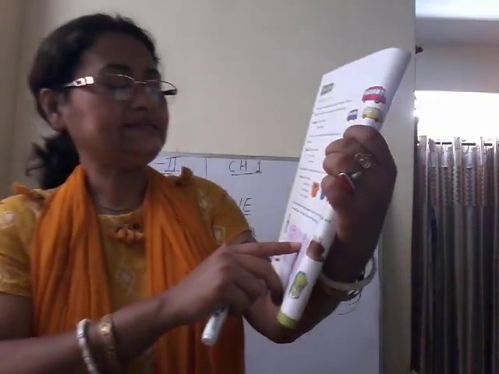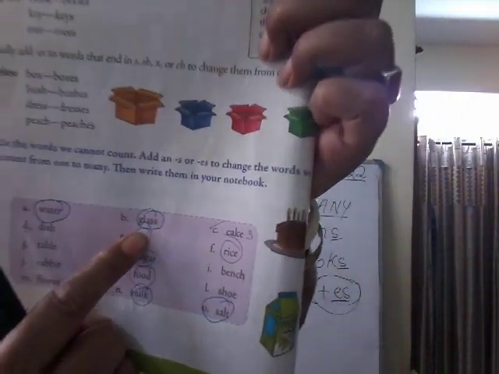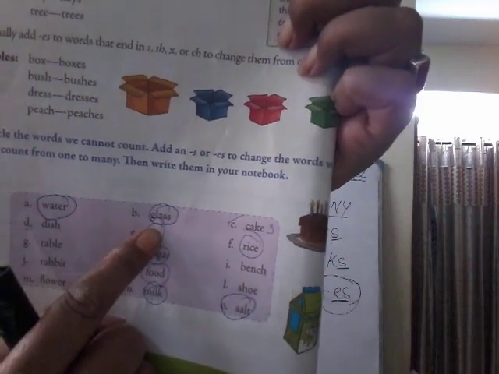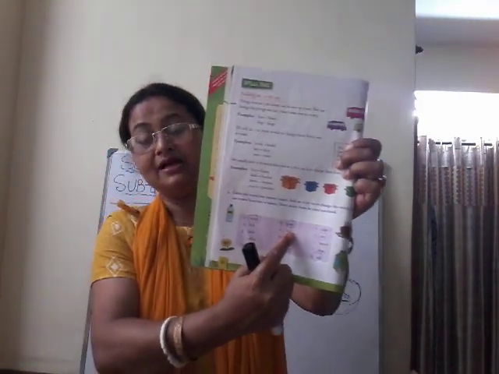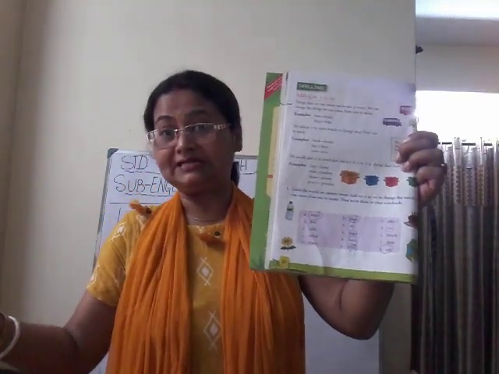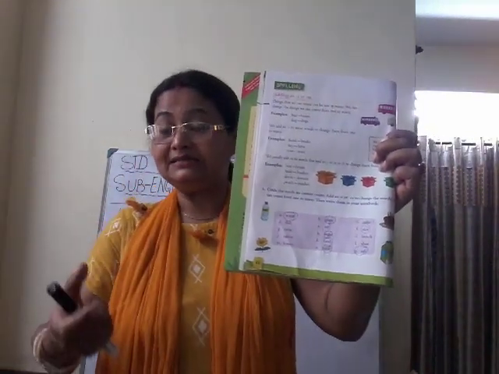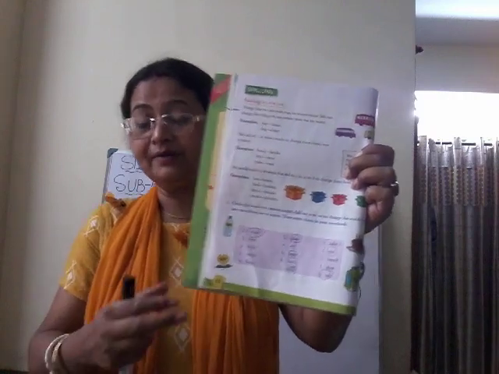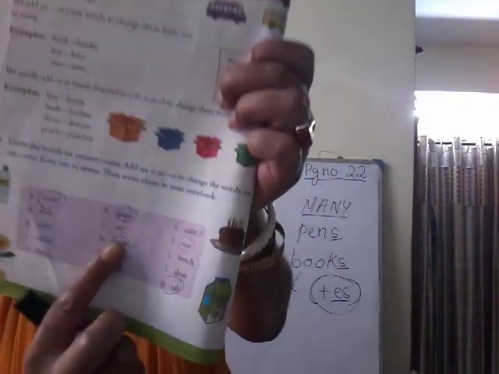Number B is glass. Yes, glass also we cannot change because glass is a material noun. It's a matter, so we cannot change. But we can say 1 glass of water, 2 glasses of water. But glass, that matter, we cannot count in number. So we will circle glass.